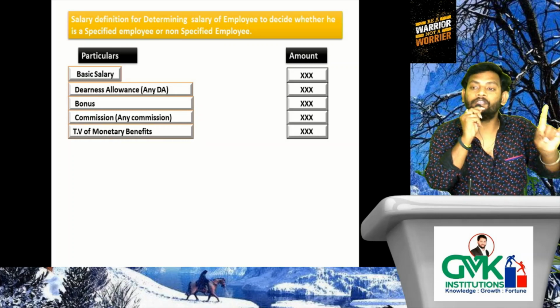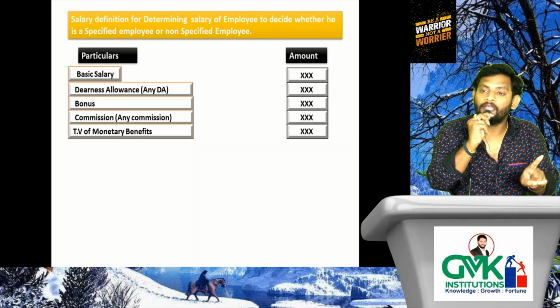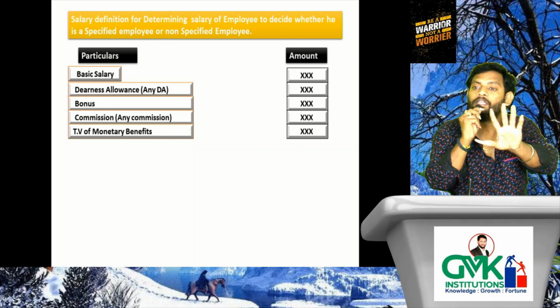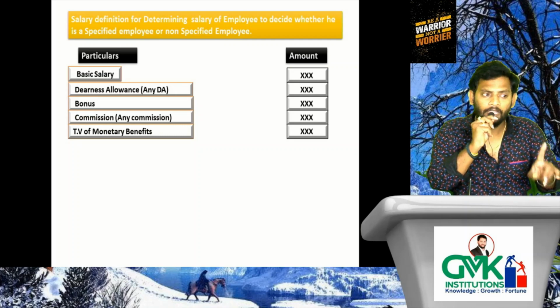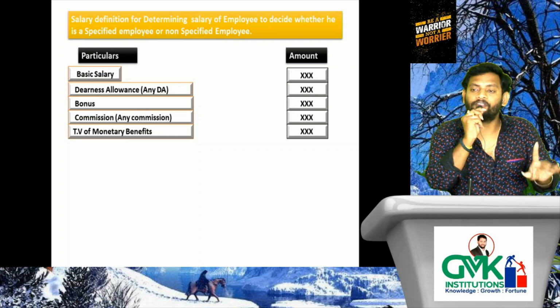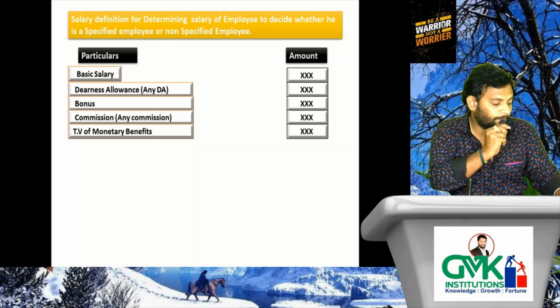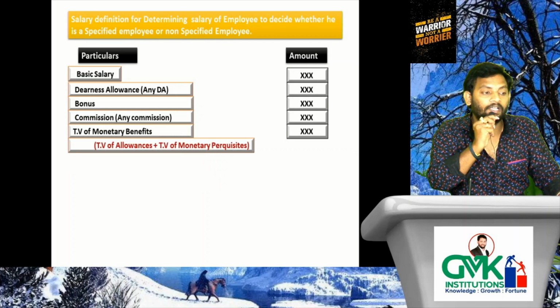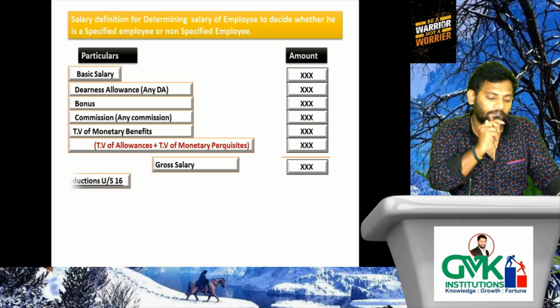What do you mean by TV of monetary benefits? TV of allowances plus TV of monetary perquisites. Put together, we need to treat it as TV of monetary benefits. Then you will get gross salary, less deductions under section 16.